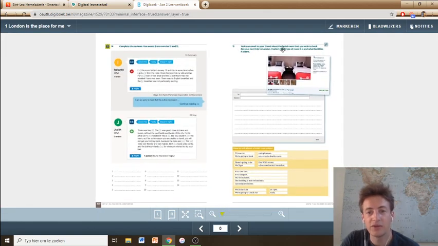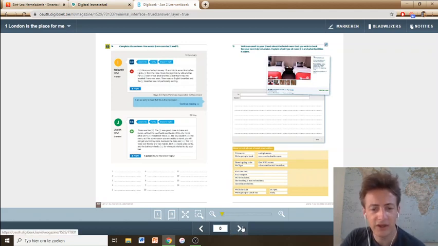So write an email to your friend about the hotel room that you wish to book for your next trip to London. I said a formal email before. It's better to write an informal email. It's to a friend. And explain what type of room it is. Okay, that's actually it. So remember to use a good salutation here and also at the end. And that's it. So if you've done this, you're finished for today or for the English course of this week.